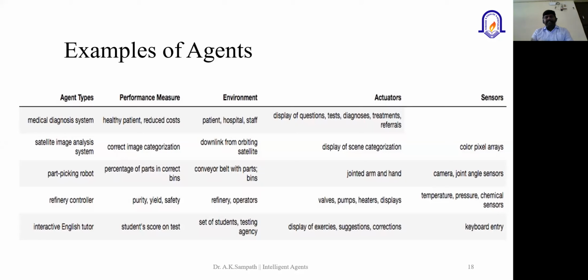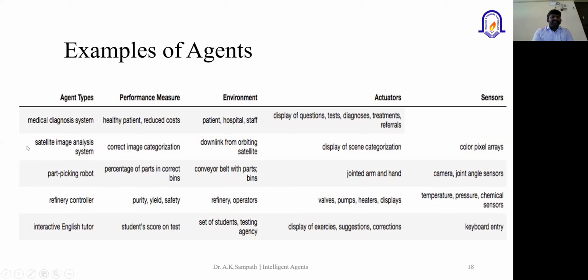And the actuators could be any test results and diagnosis, and if the robot is capable of doing surgery, that will also be an actuator element. In case it is a software or interaction based medical system, that could be displaying the questions, and after receiving the questions from the patient or customer, how quickly it is giving the answers. So all these things come under the actuators.